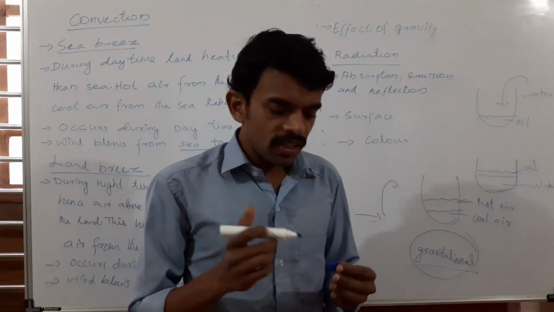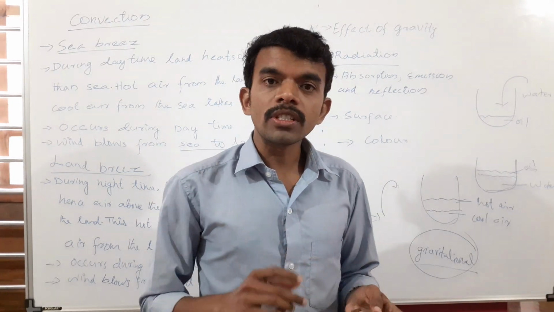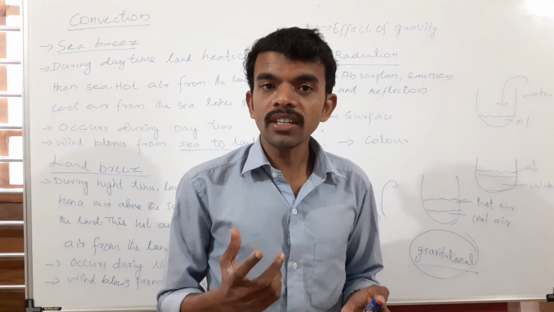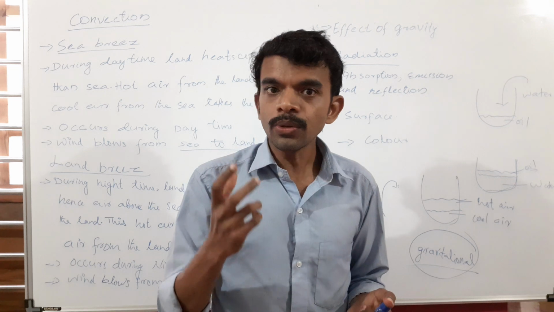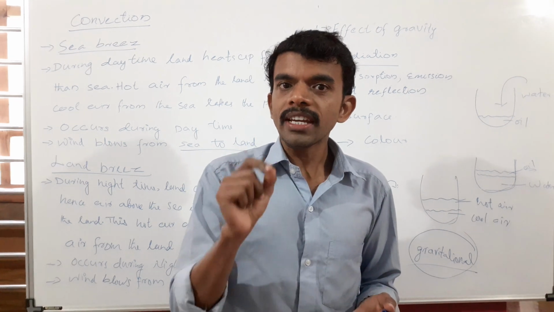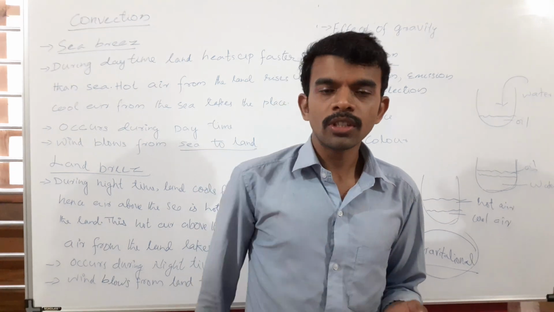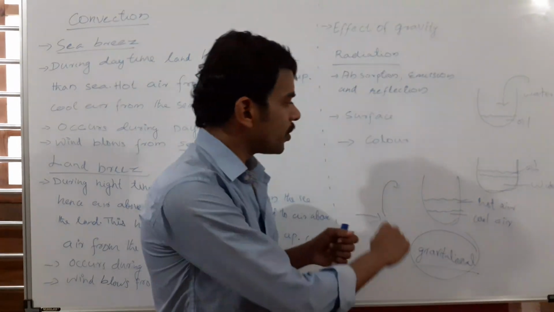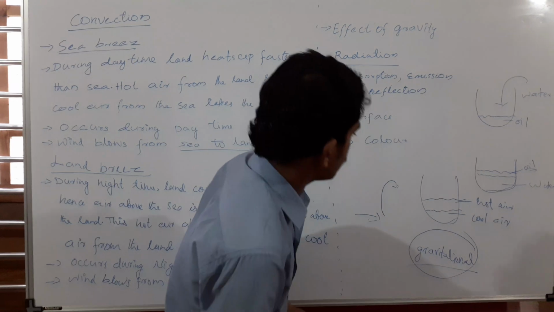So gravitation is very much needed for the heat transfer due to convection. Okay, so that point you have to remember always.